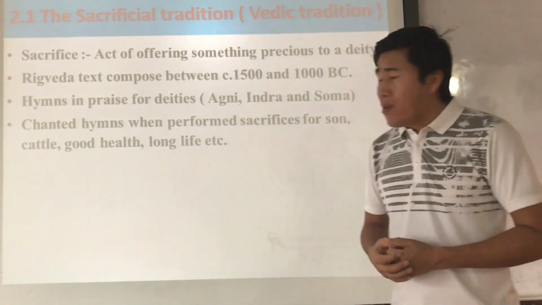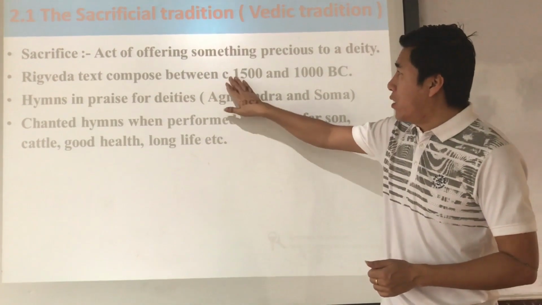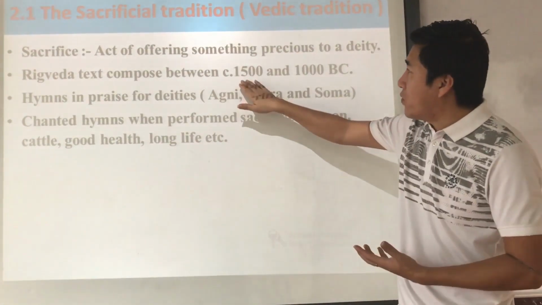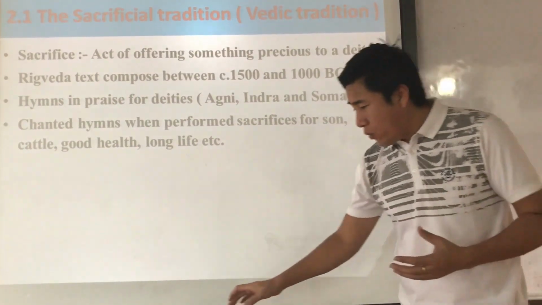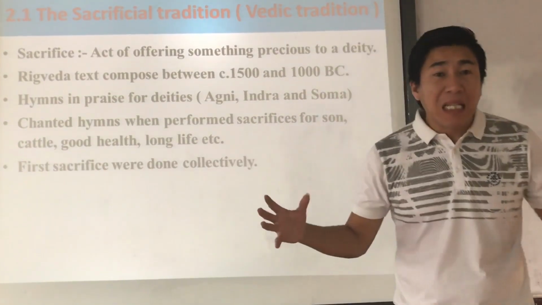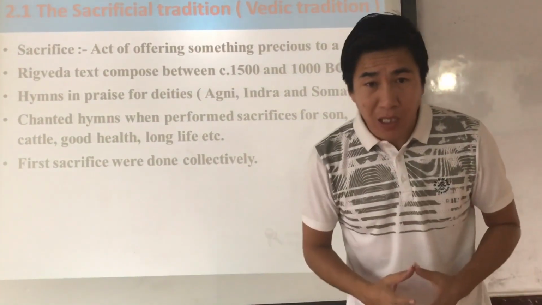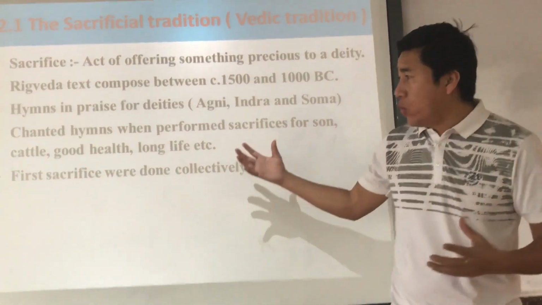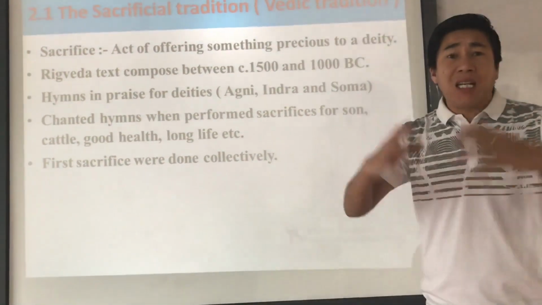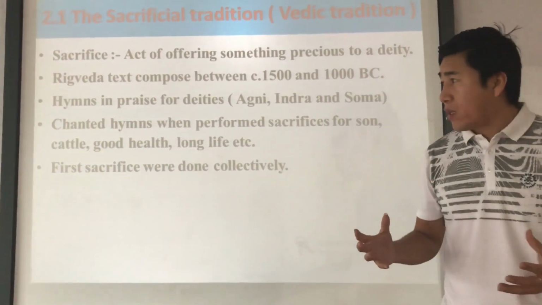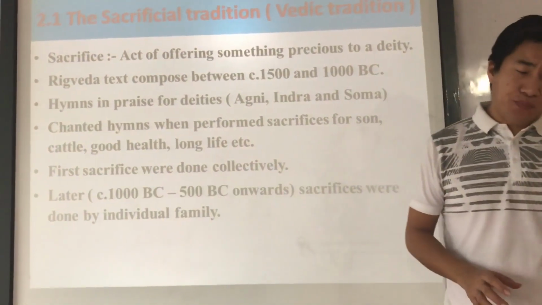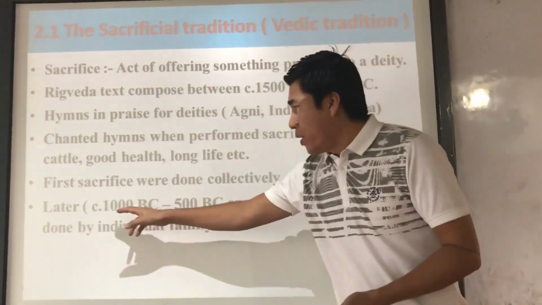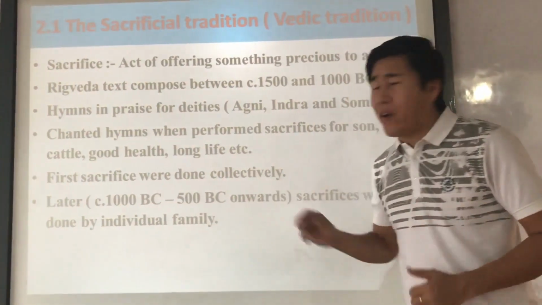Understood? Now, during the early Vedic period, between 1500 to 1000 BC, all the people used to do the sacrifice collectively, within the communities. They do it together. Later on, during the later Vedic period, between 1000 BC to 500 BC, as I told you,